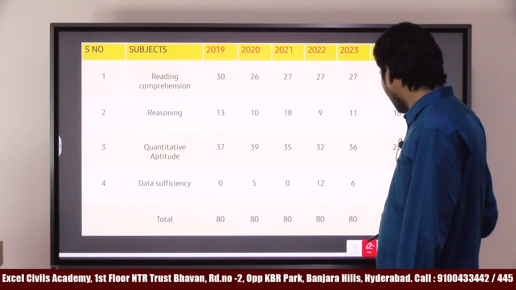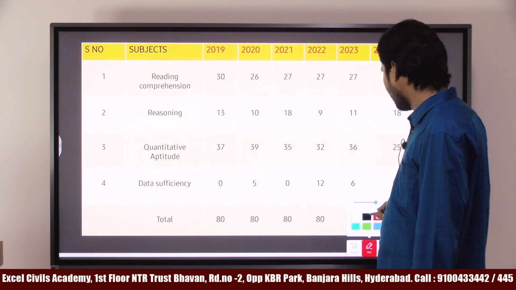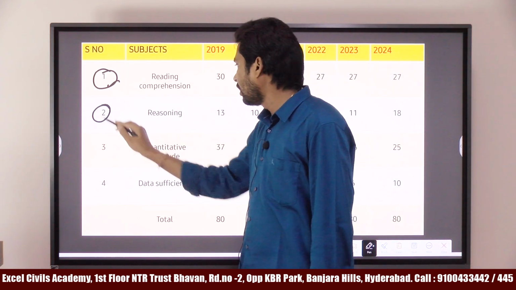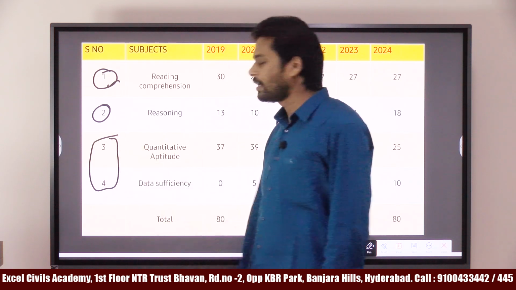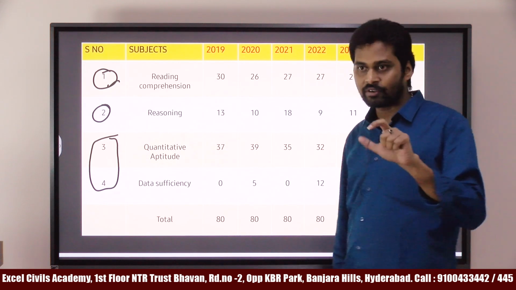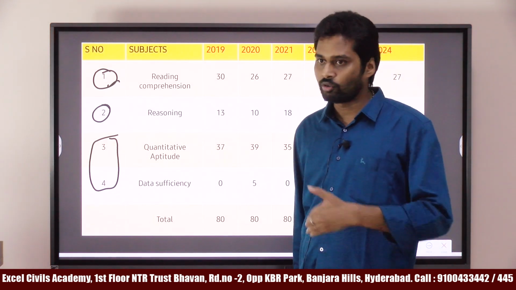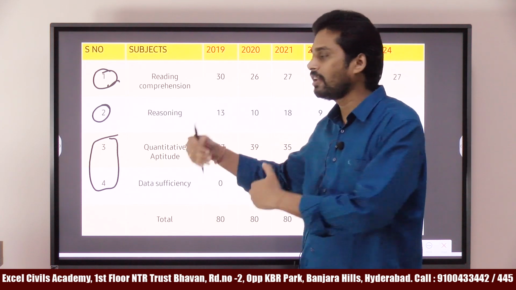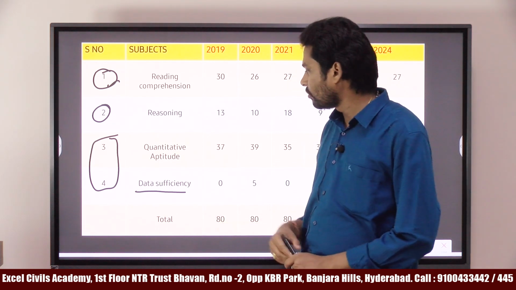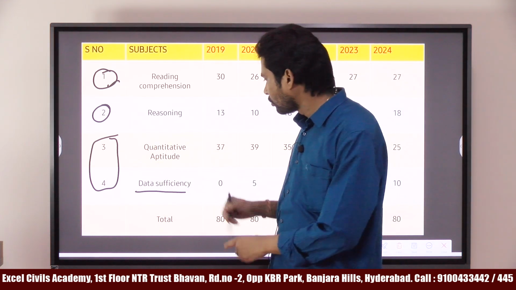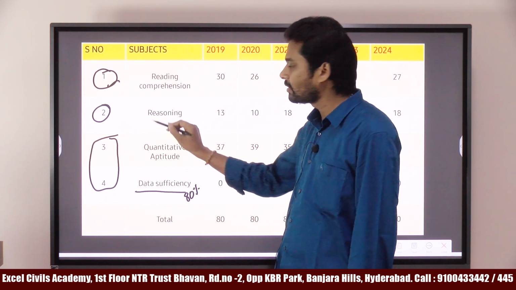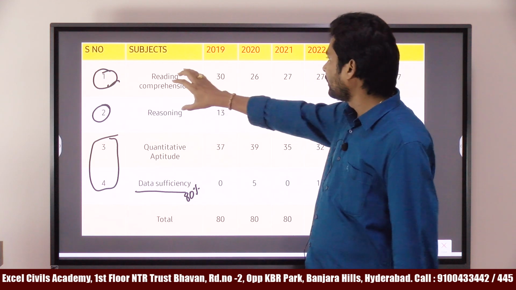As I already mentioned, we categorized into three sections. The first is reading comprehension, the second is reasoning, and the third is quantitative aptitude and data sufficiency. Data sufficiency is the recent trend, where you are given questions like statement 1 and statement 2. You already have it in the GS part, exactly like we will have it in the CSAT part. Most of these data sufficiency questions are related to quantitative aptitude. In data sufficiency, 80% of the questions are from quantitative aptitude and the remaining 20% are from reasoning. Now we'll see one by one.